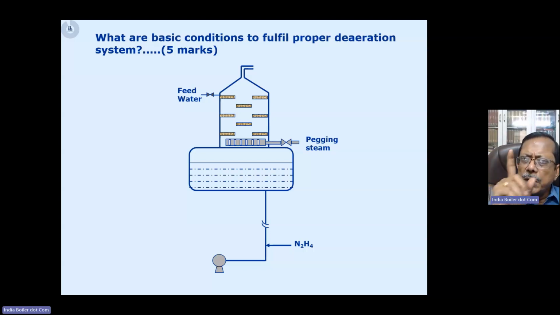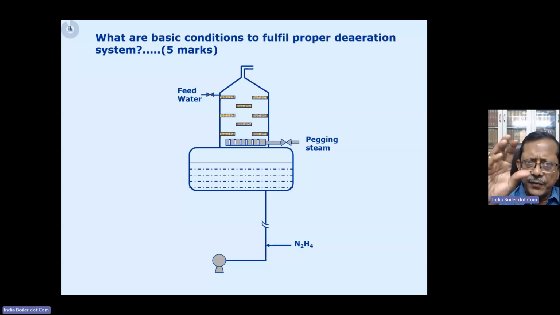In that case, we need to look at the vent. First of all, there should not be any throttling in the vent. Because you see, the deaerator is designed in such a way that whatever amount of steam is being extracted from the turbine and going through the deaerator and going through the vent is going to maintain the pressure of the system when it is in full operating condition, right?